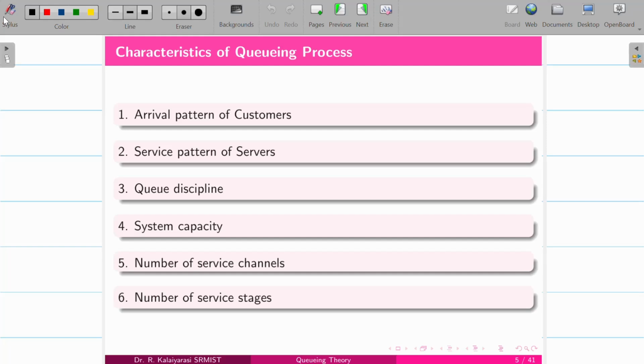Finally, the number of servicing stages, where for example, when you go to a hospital, you have to go through the medical evaluation and so on.